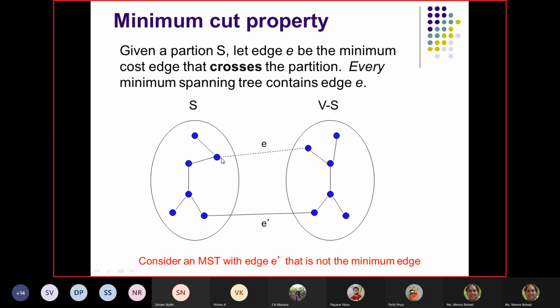Let us say the minimum weight edge is E and the other edge is E dash, which is not the minimum weight edge. Suppose for connecting these two parts of the vertices, rather than selecting E, I select E dash. Then obviously my spanning tree will not be of minimum weight, right? So that means I have to select E.